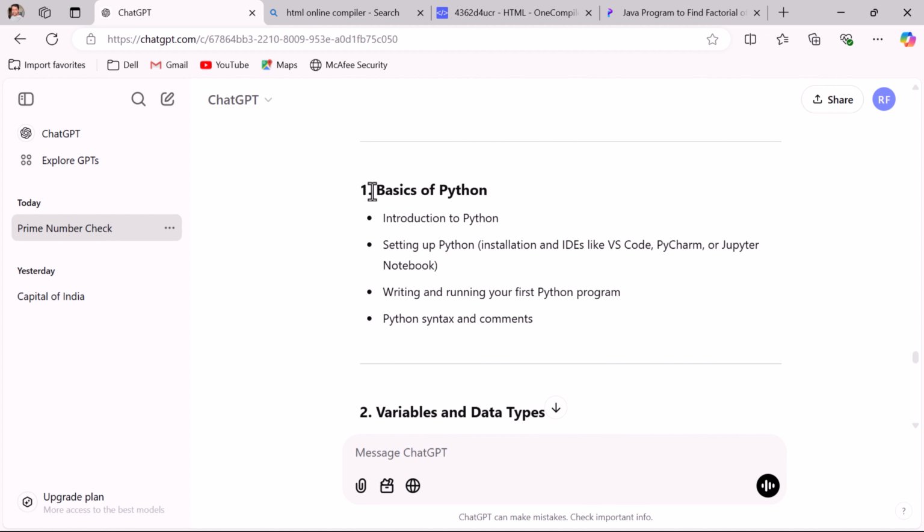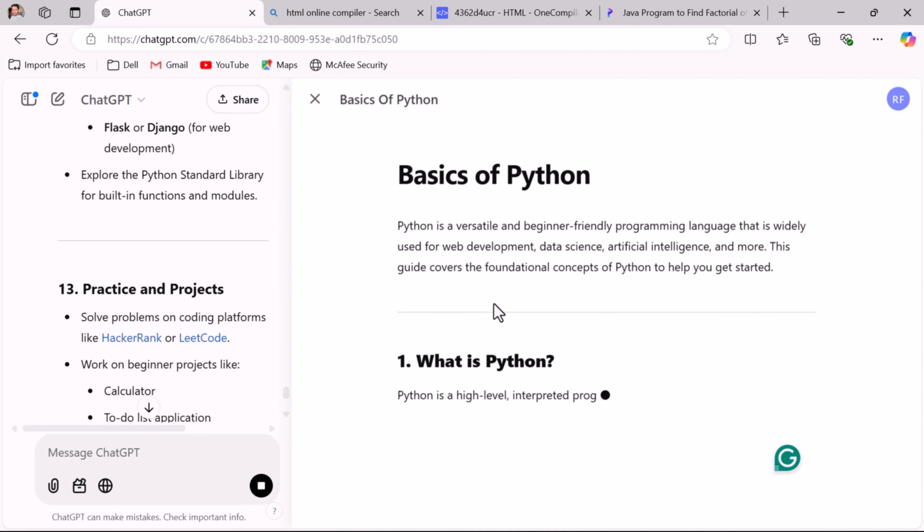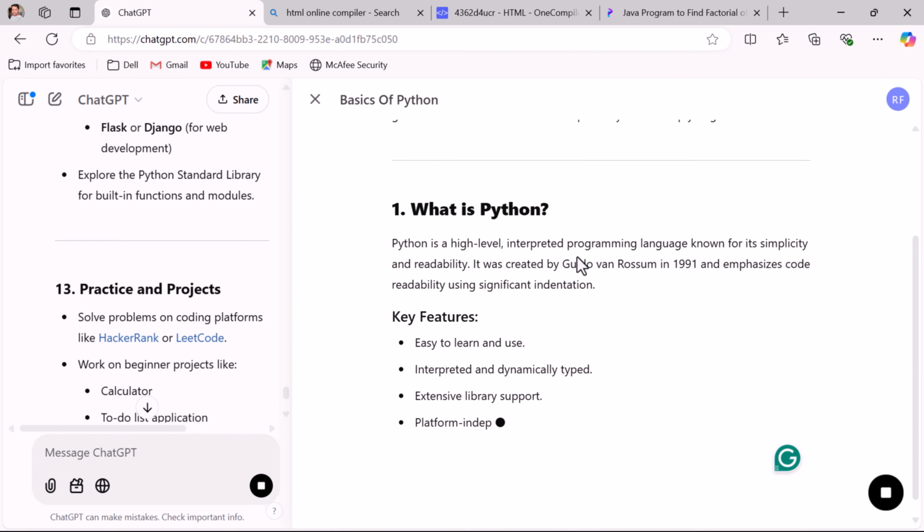Next, you can just copy this and you can ask ChatGPT to produce the content for this particular topic. For example, here, create a content for basics of Python and just hit enter. Next, you can ask ChatGPT to create a content for other Python topics as well.